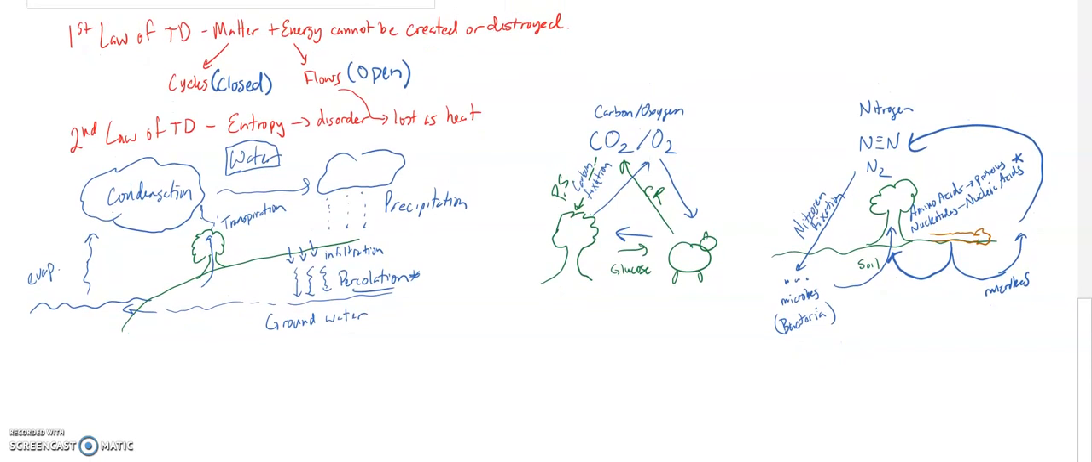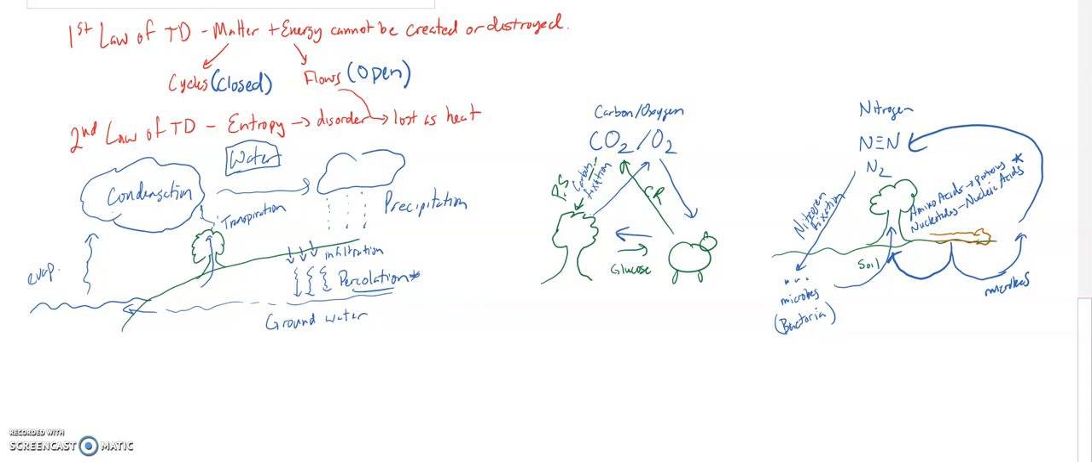When we talk about the matter, all we're looking at is that we don't get any extra water into the system and we don't lose water out of the system. It just keeps changing form. We don't get any extra carbon or any extra oxygen. It just keeps changing form, and same with nitrogen. But with energy, we do have to keep adding energy. We do keep losing energy as well.